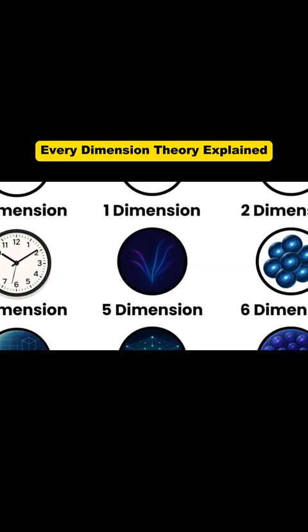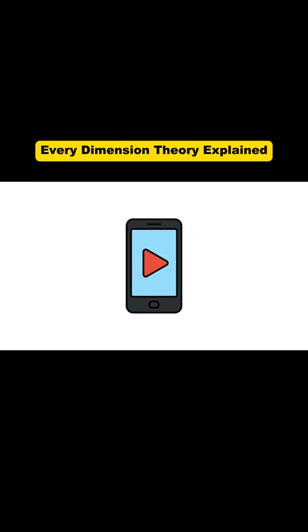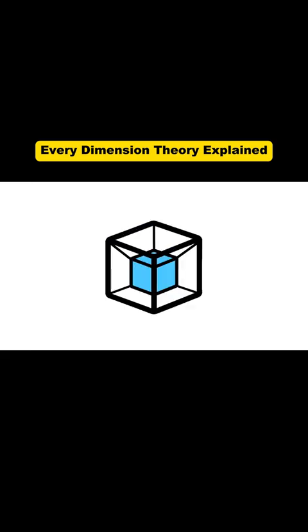Fifth dimension. Now imagine that time isn't a single straight line, but branches into many possible paths. For instance, today you chose to read a book. In another timeline, you might have chosen to watch a video instead. 5D represents the idea of multiple possible timelines. It may sound like science fiction, yet some cosmological models describe such branching possibilities mathematically.